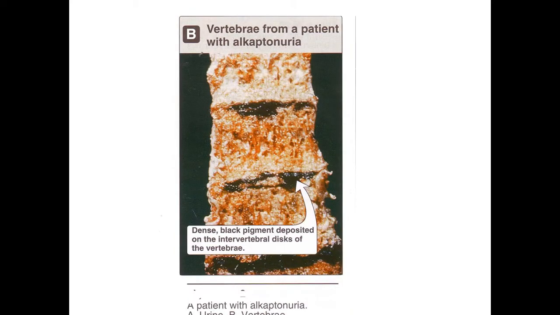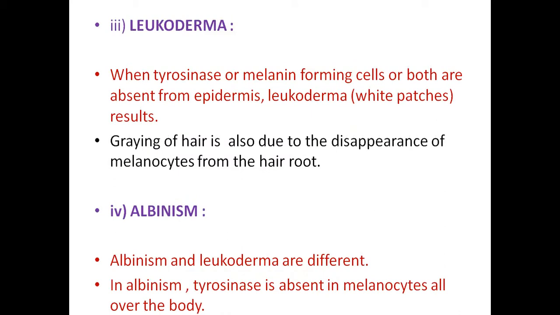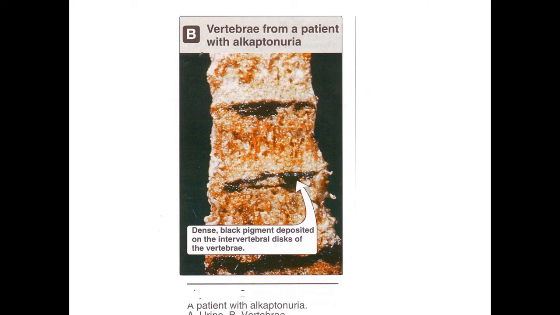The patient can survive, there is no problem with survival, and after 30-40 years these alkaptones accumulate in the body and start depositing in the intervertebral discs, joint regions, and on the skin. Black spots are seen in the cartilage of the patients.